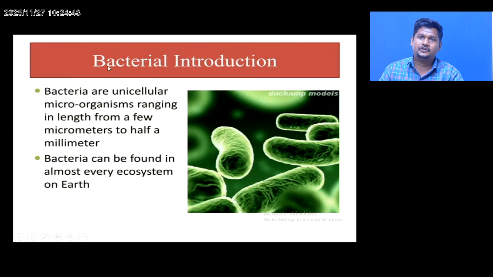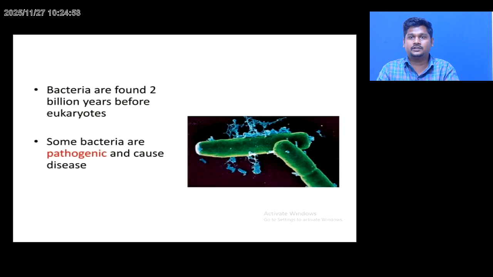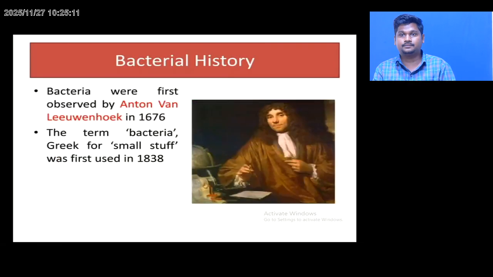The bacterial introduction. Bacteria are unicellular microorganisms ranging in length from a few micrometers to half a millimeter. Bacteria can be found in almost every ecosystem on the earth. The bacteria were found 2 billion years ago, and now it is 3.0 billion years ago. Some bacteria are pathogenic and cause disease for plants, humans and animals.